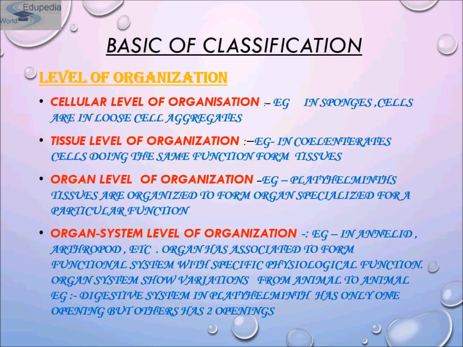Okay. Now the organ level of organization. Tissues of the animal that perform similar functions are grouped to form organs. Each organ is specialized for a specific function. For example, Platyhelminthes. Okay. Now come to organ system level of organization. In animals where organs have associated to form functional systems, where each system is concerned with a specific physiological function, they are said to exhibit organ system level of organization. For example, annelids, arthropods, mollusks, echinoderms and chordata. Okay.